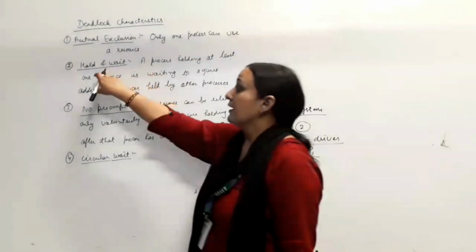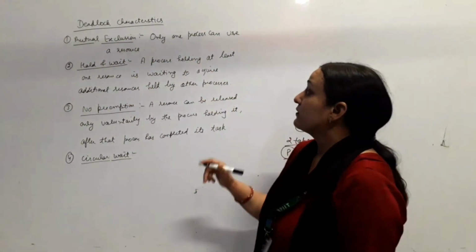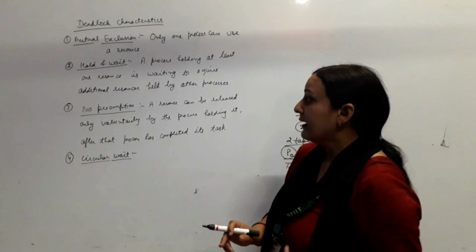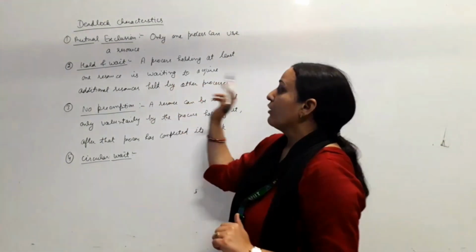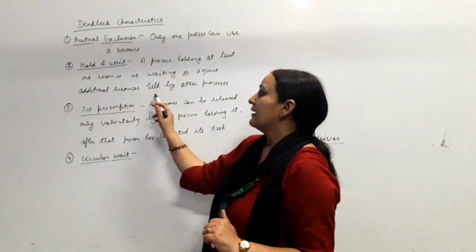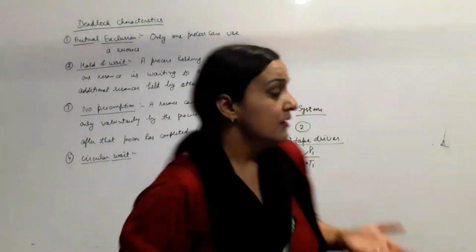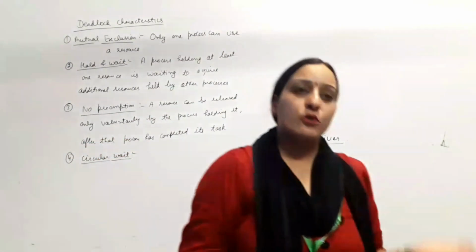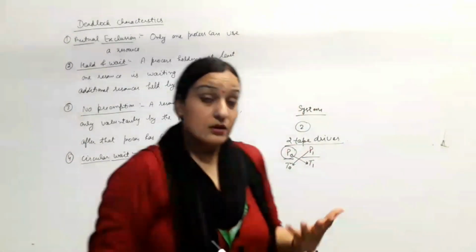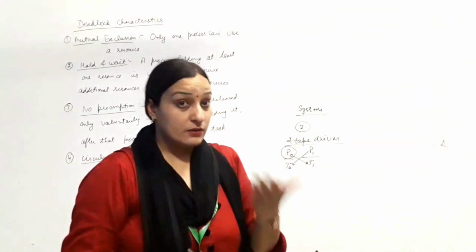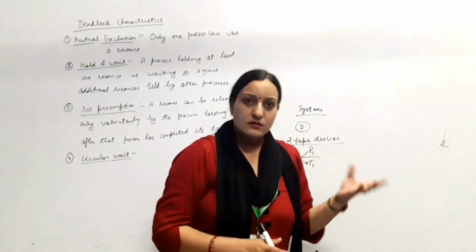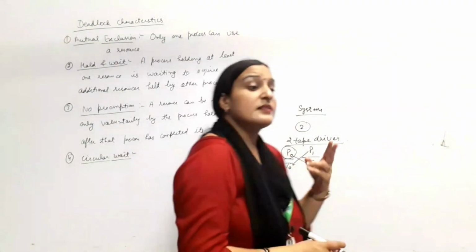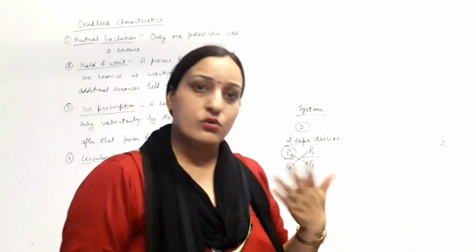Second one is hold and wait. It means a process holding at least one resource, यानी कि process है उसके पास एक resource तो already है and is waiting to acquire the additional resources that are held by the other processes. Same example. It means दो tape drive हैं, दो ही processes हैं. Suppose एक tape drive एक process के पास है, दूसरे के पास है, और one process is waiting for the resource that is allocated to the another process. It means this is known as the hold and wait condition. This is the second necessary condition for deadlock to occur.